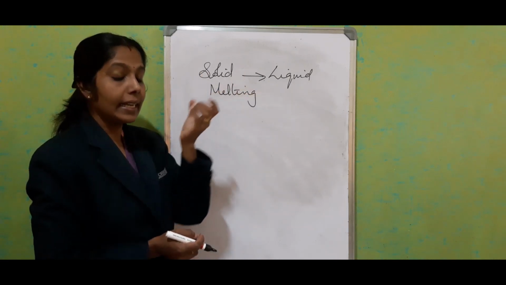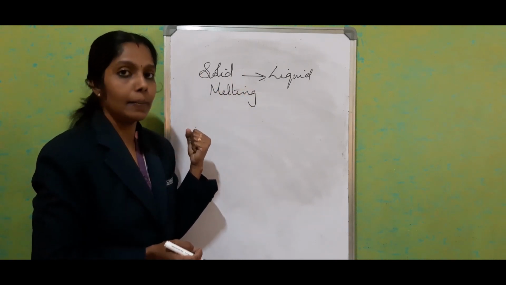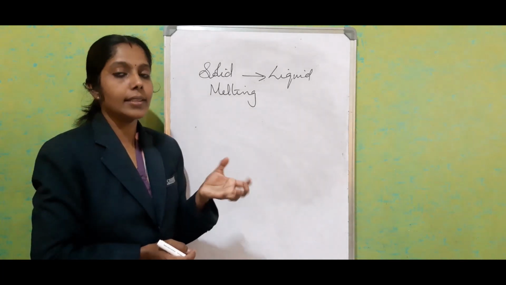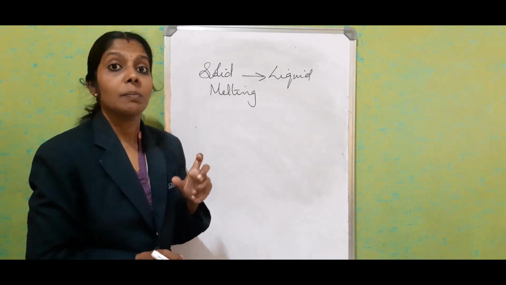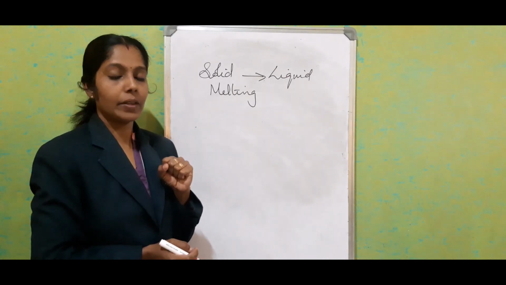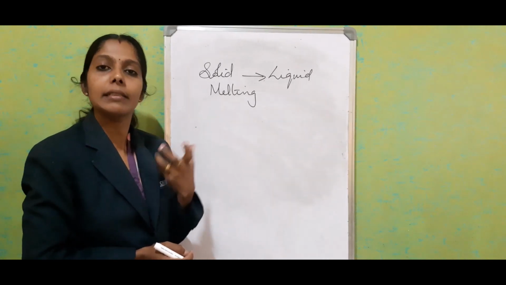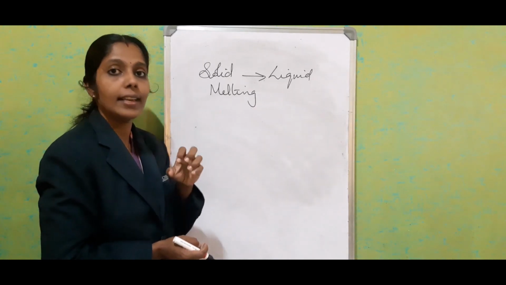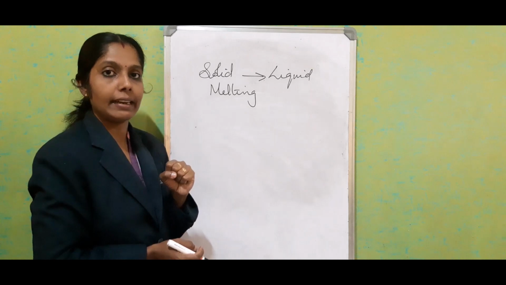During melting, heat energy is absorbed. Simply, absorption of heat energy means latent heat, and if it happens for a unit mass, we call it specific latent heat.